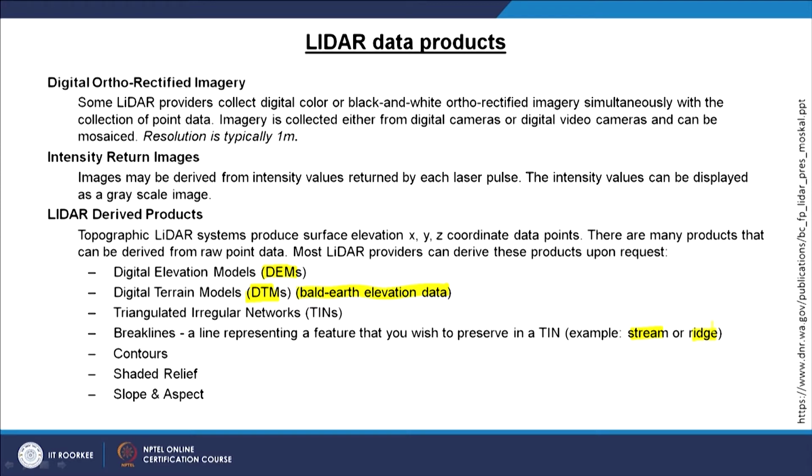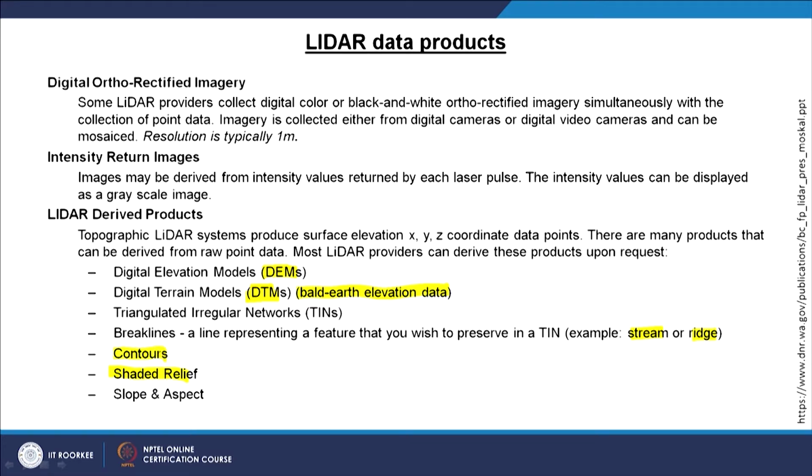Of course, once a digital elevation model or DTM, a digital terrain model, can be created, contours can also be derived out of that. And once you have this digital elevation model or DTM, you can also derive your shaded relief model or hillshade.